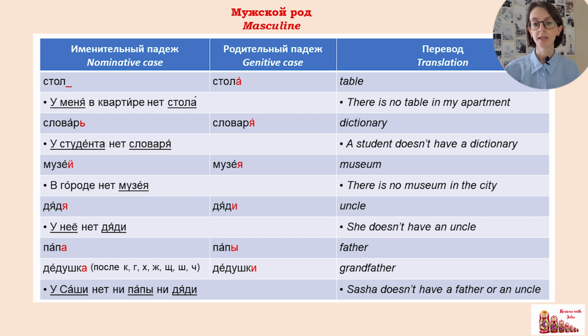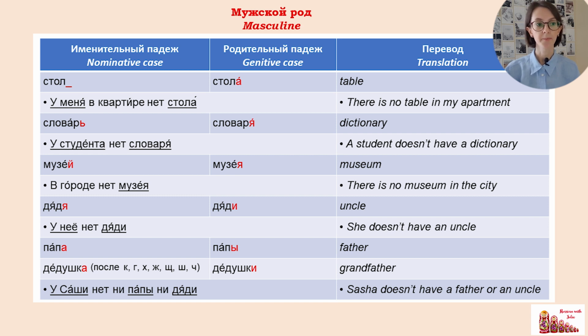Pay attention over here that студент, у студента, is also genitive case. У студента нет словаря. Музей, музея. В городе нет музея. All masculine nouns that end with «й», we also change to «я».